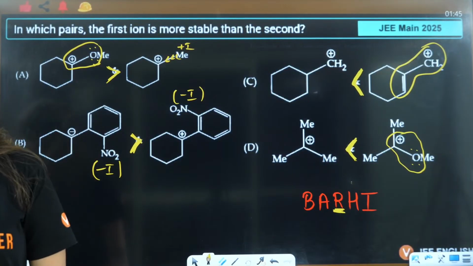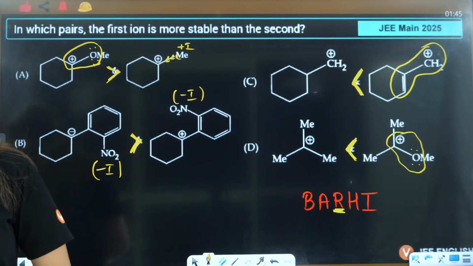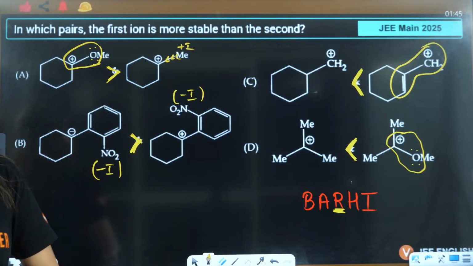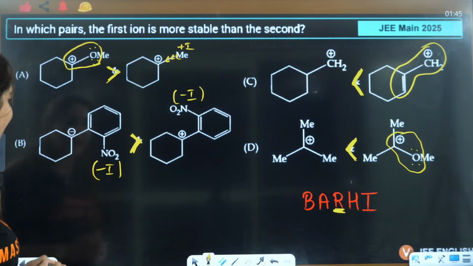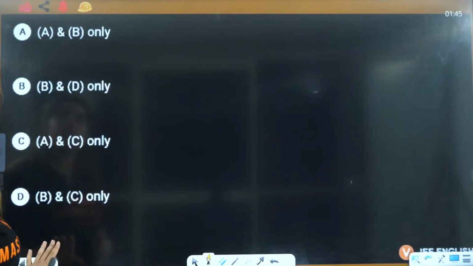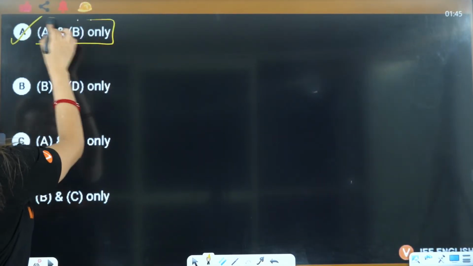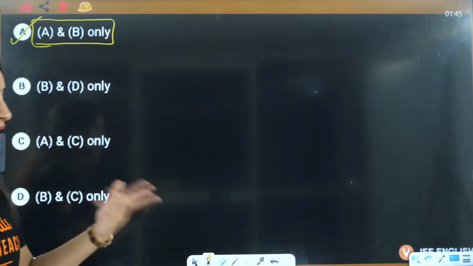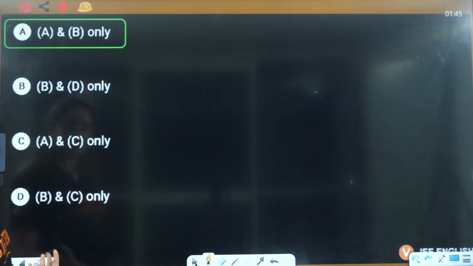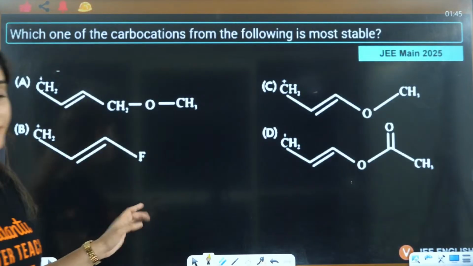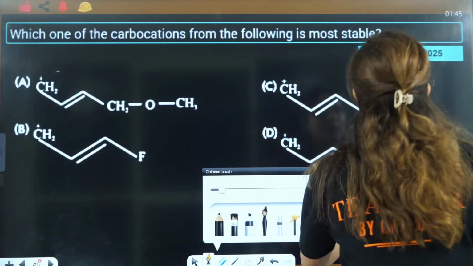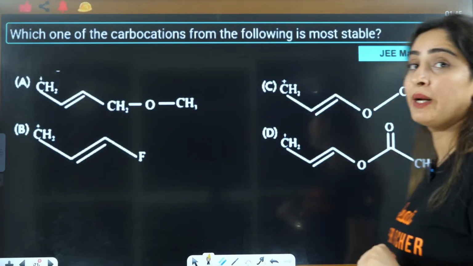Okay? Right everybody? Yes. Right? So answer will be in A and B, first will be more stable. So answer will be A is the correct answer, that in A and B it will be more stable. Right? Okay. Next question is based on JEE Mains 2025.